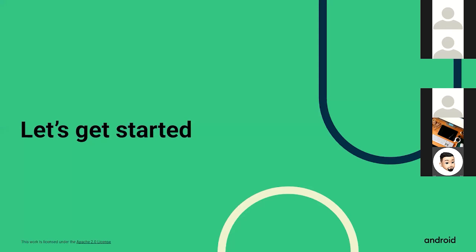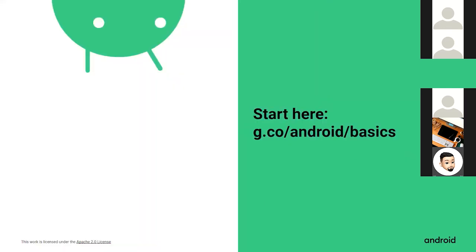To get started, you just need to go to this link, g.co/android/basics, and you can start the course right now. It's not time constrained. You just need to complete the course to get the certification. You need to complete this course by 5th of January, and we'll also cover some course basics in the further sessions. I also pasted the link in the chat section.